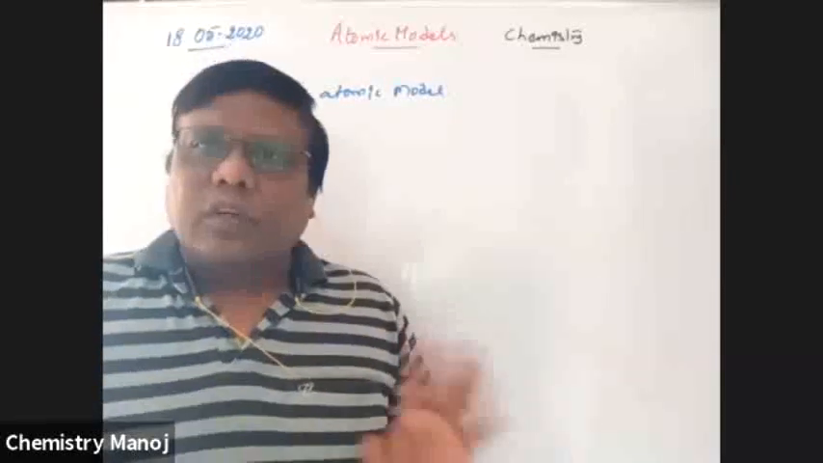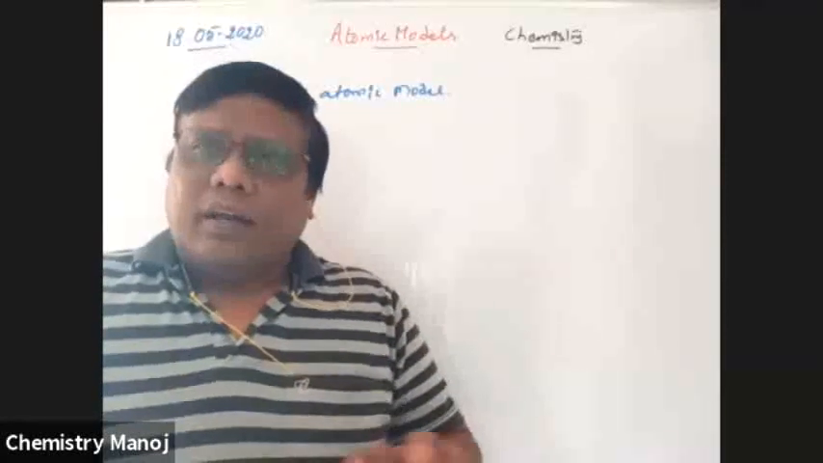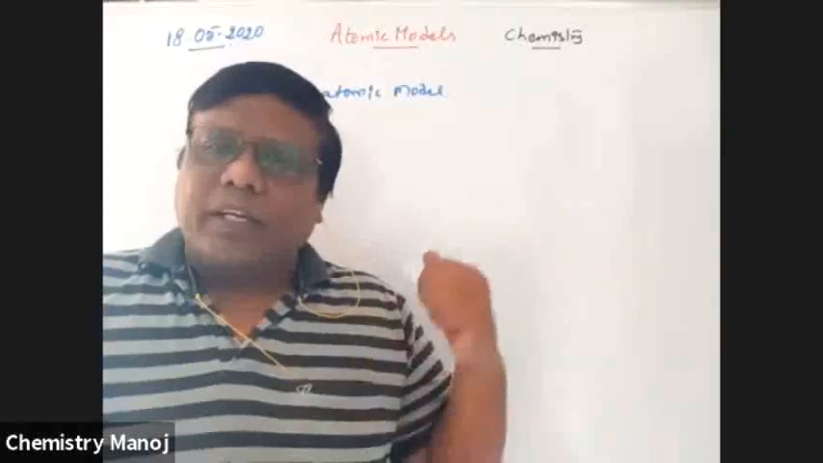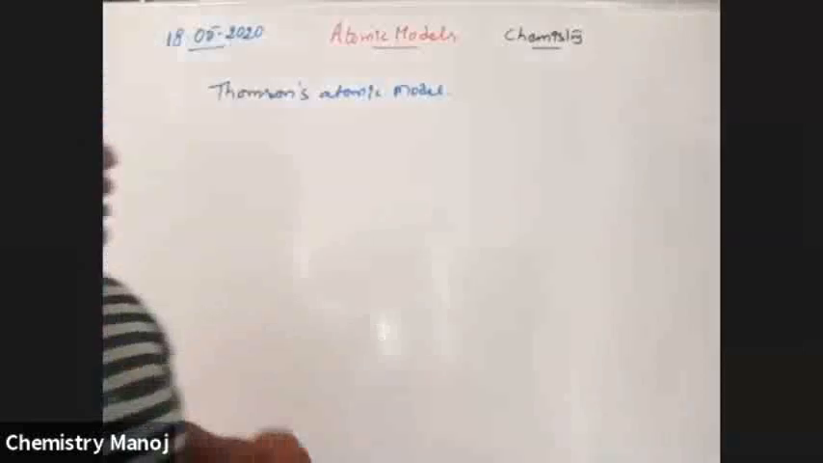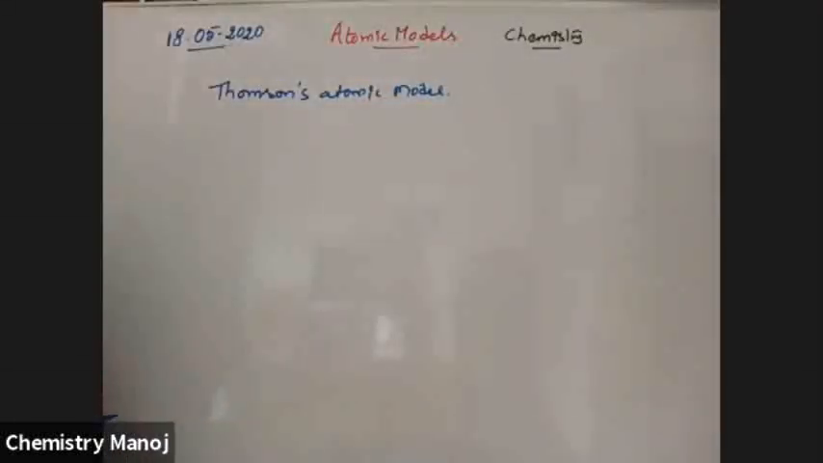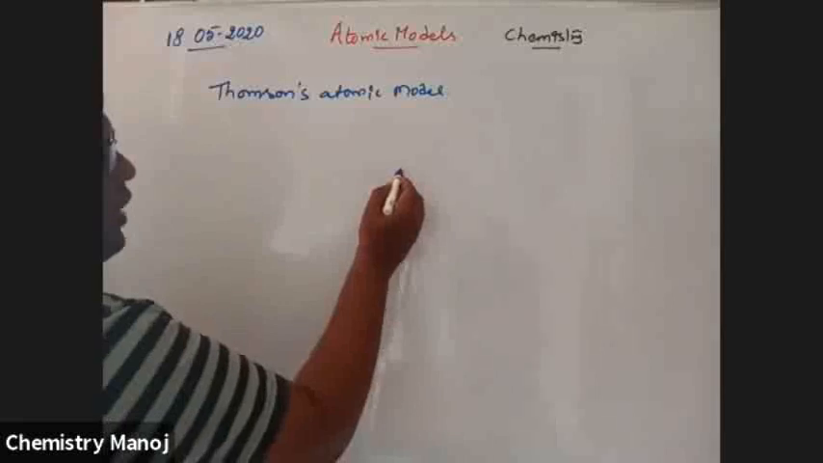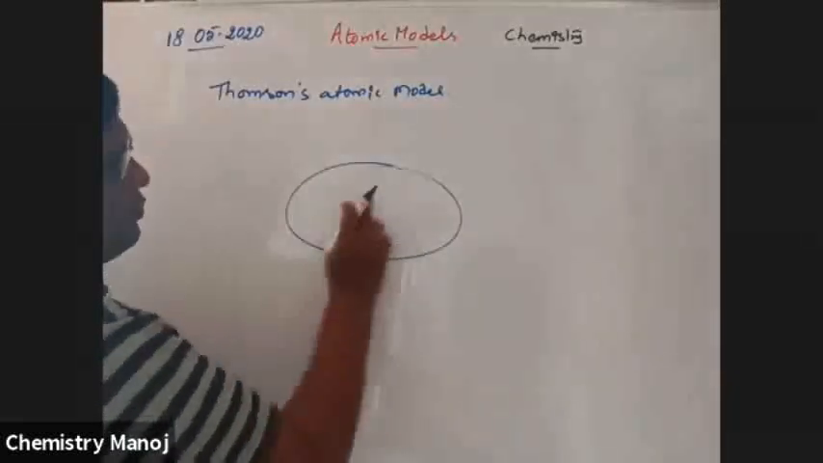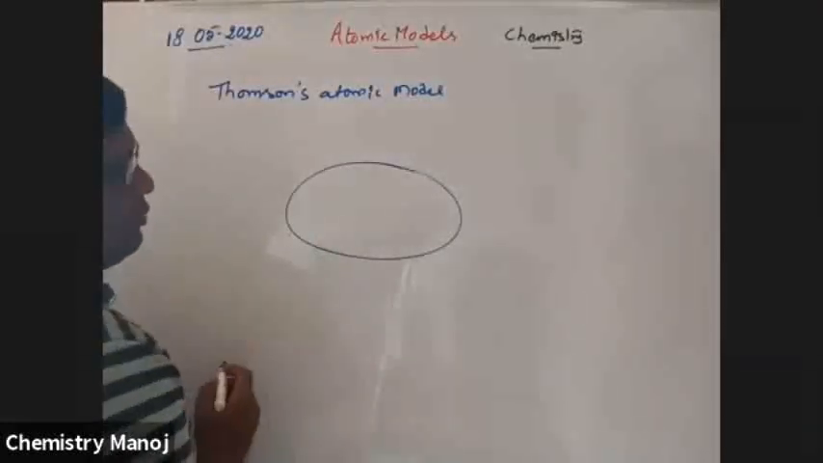That's enough. Now I'm going to explain how these electrons and protons are arranged in a particular atom by different scientists. The theory I'm going to explain here: see here, Thomson's atomic model. What is this Thomson's atomic model? In this, he considered the atom as a watermelon. That is why it is Thomson's watermelon model.